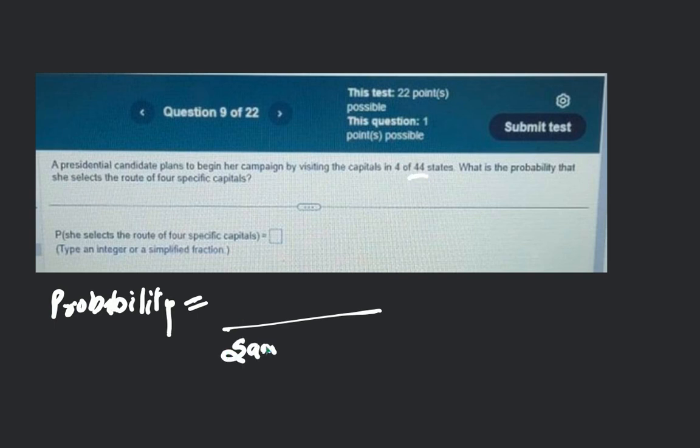I'm just putting up the formula for this, and let me know if there's something you don't understand while I'm explaining. Here we write sample space, which represents your total possibilities. This is 44.